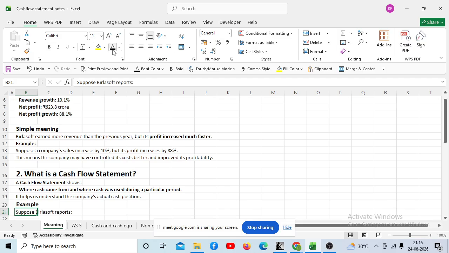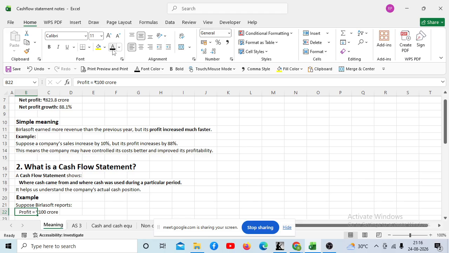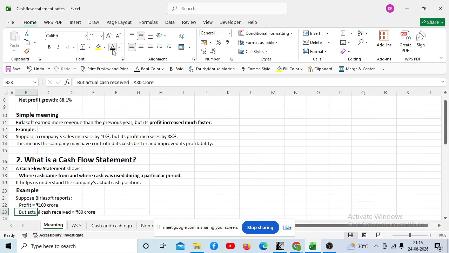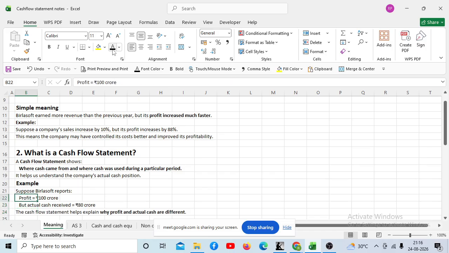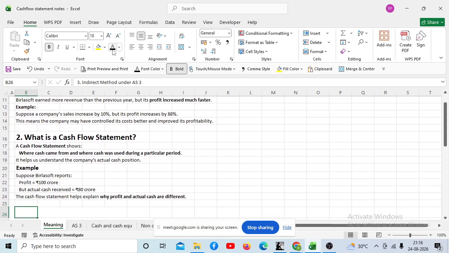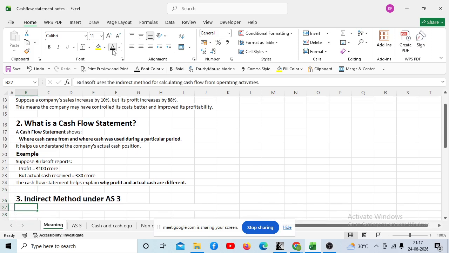Let us take an example. Suppose Birla Soft reports profit as 100 crore, but the actual cash received is only 80 crore. So the cash flow statement helps explain why profit and actual cash are different, as I told you. See, the profit is 100 crore, but the actual cash is only 80 crore. So there is a difference of 20 crore, right? This cash flow statement helps us in telling why there is a difference between the actual profit and the actual cash. Okay. Yes, just write the third heading now.